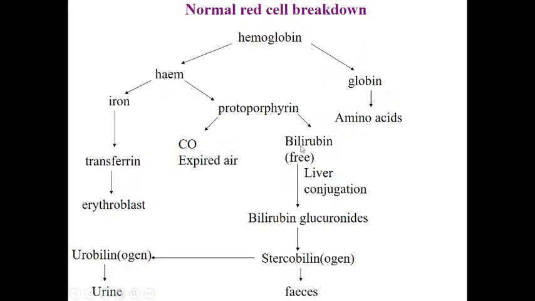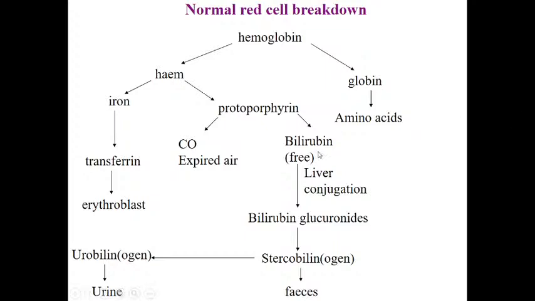Now what is this bilirubin? This bilirubin we can call free bilirubin or indirect bilirubin, or we can call it unconjugated bilirubin. When heme is catabolized, it is catabolized by the enzyme heme oxygenase and degraded into biliverdin and then to bilirubin. So this bilirubin is called unconjugated or free bilirubin. Now this free bilirubin is insoluble in water, so along with albumin it will be transported to the liver.